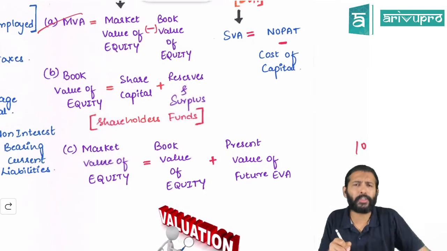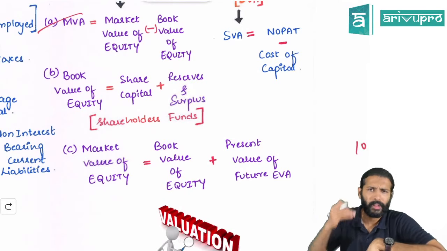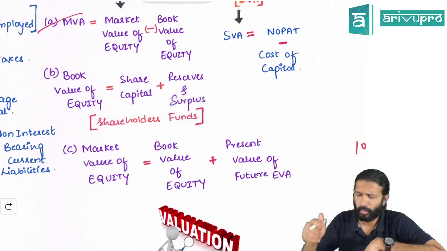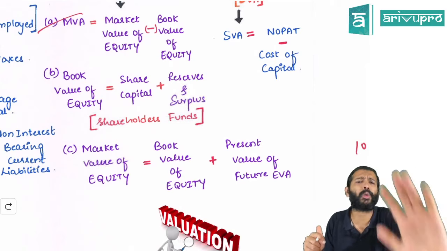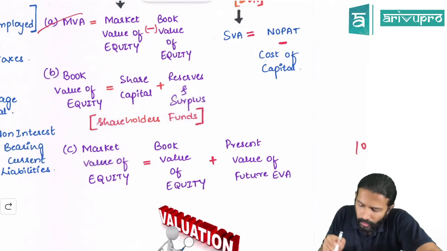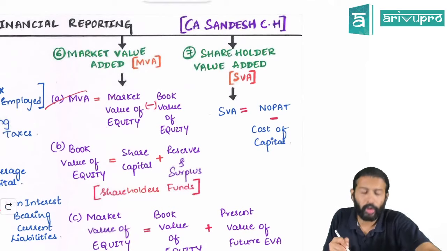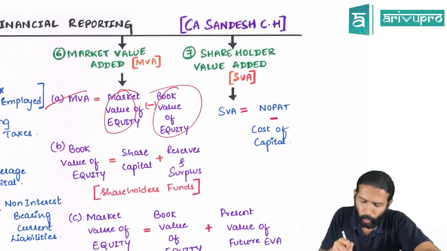Take the book value of equity, add the present value of all the future economic value added. How much you're going to earn in the future, take the present value of that. If you find that out, that becomes your market value of equity. Using this equation, we can do something. What is that? Market value added is nothing but what, sir? Market value of equity minus book value of equity.